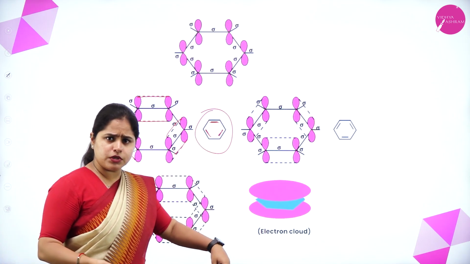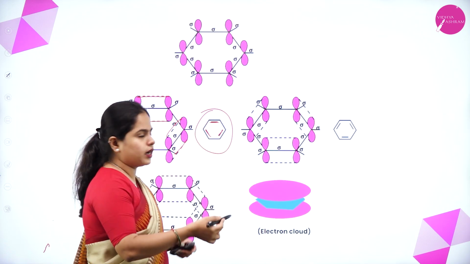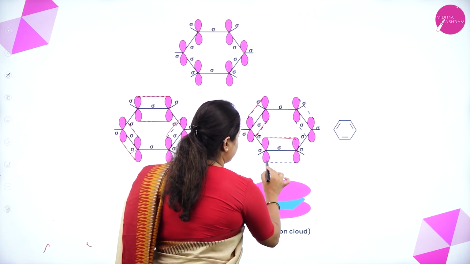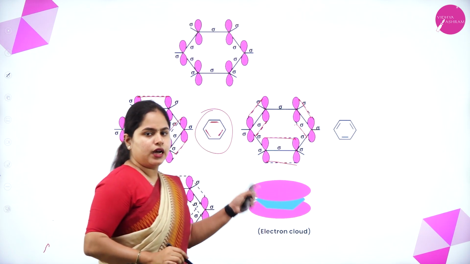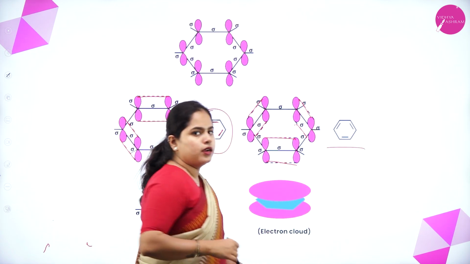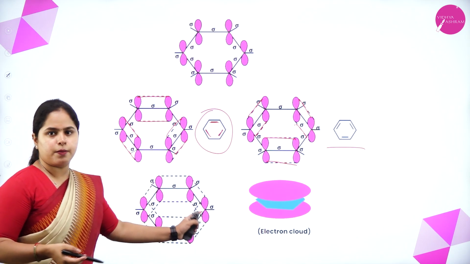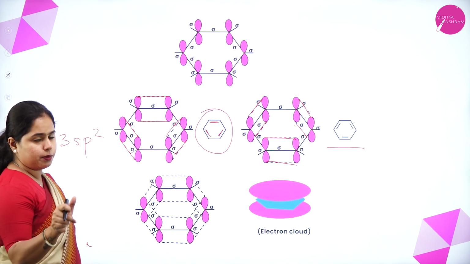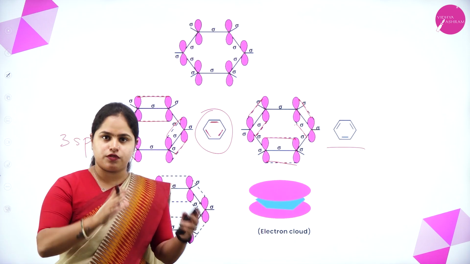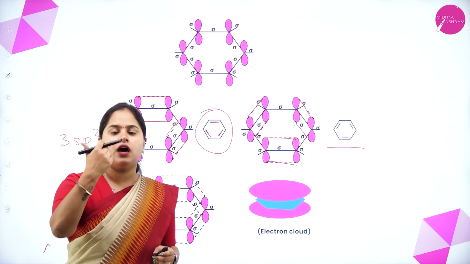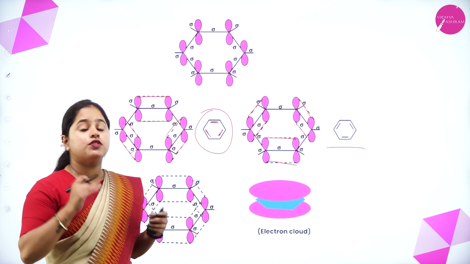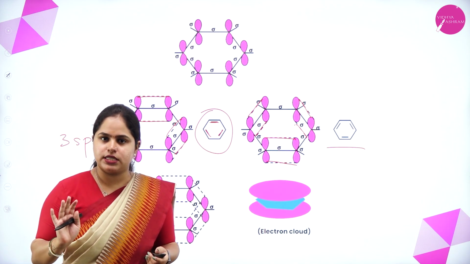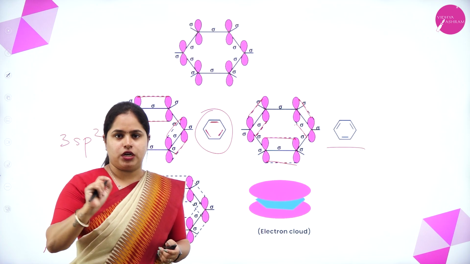Now another possible structure is there. This double bond can shift, right? Now the double bond can be between these two, and the alternate double bond here. So that structure is also possible. These are the two canonical forms, and all together you can represent it in this way. Again, of the 3 sp2 hybrid orbitals of each carbon, one forms a sigma bond with each of the carbon atoms, and the third one with the hydrogen atom. The p orbitals which do not take part in hybridization undergo sideways overlapping and form the double bond. I hope this is clear. So this is about the orbital structure of benzene.